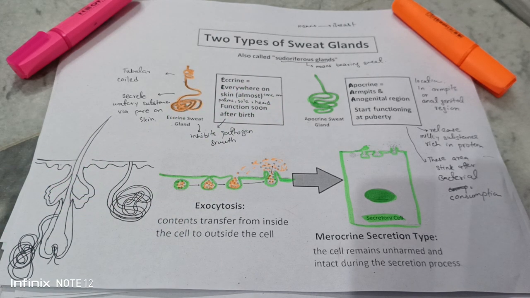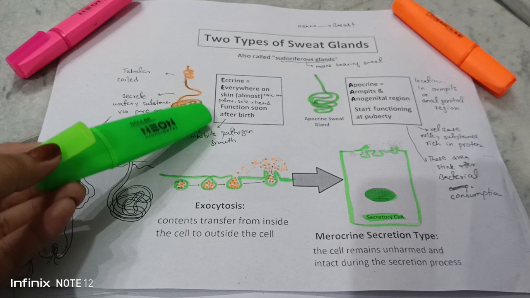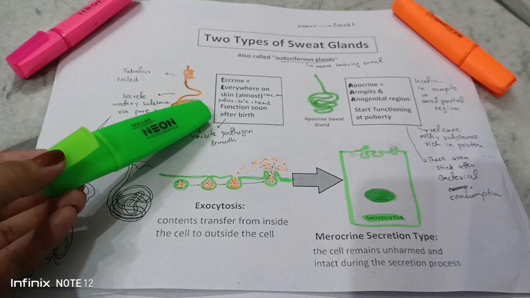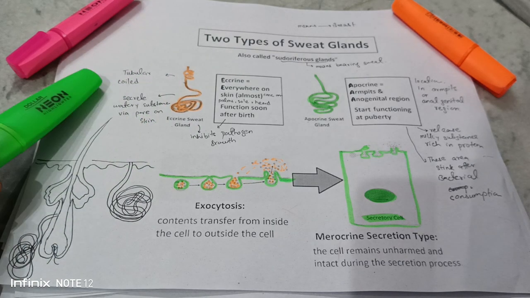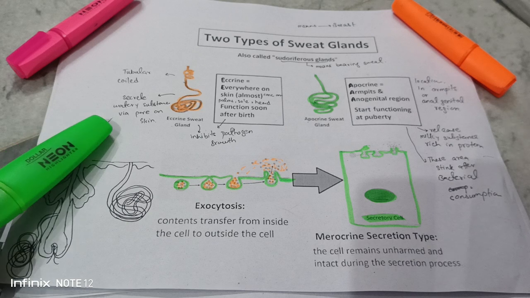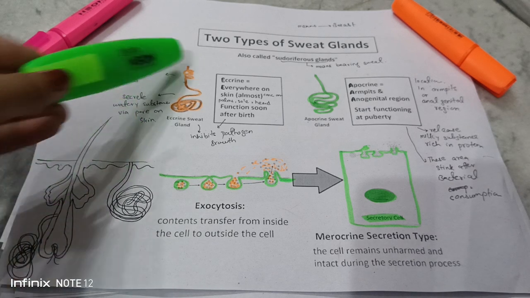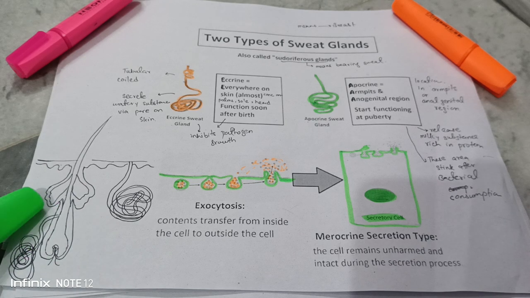I have explained to you that the sebaceous gland are not present in your palm and sole, but you can conclude that the eccrine gland is present in your palm and sole. And the function is they start function and become activated after your birth. This is the structure of your eccrine gland. They have coiled tubular like structure, and they secrete watery substance via pore on your skin. They form a pore on your skin and then they release their watery substance.